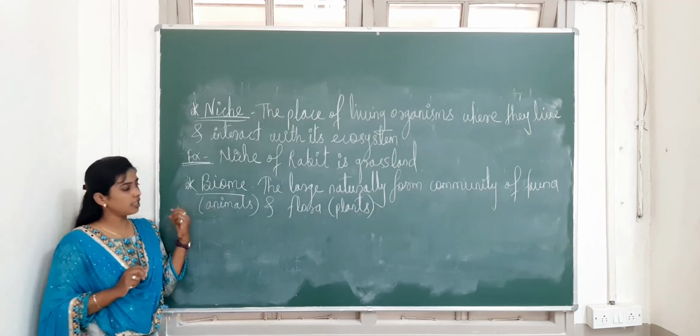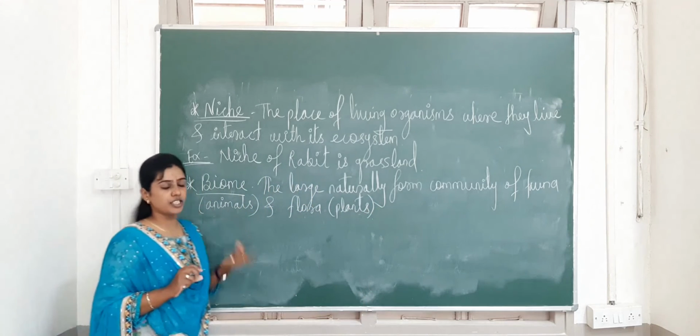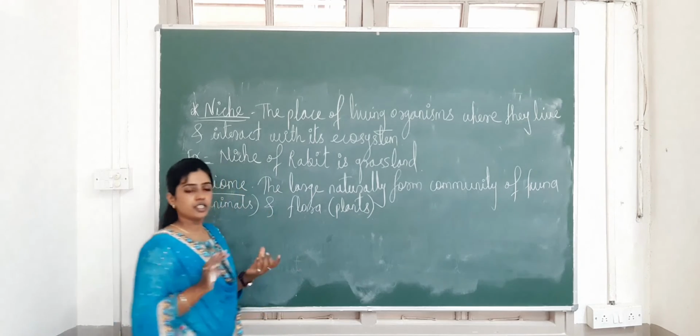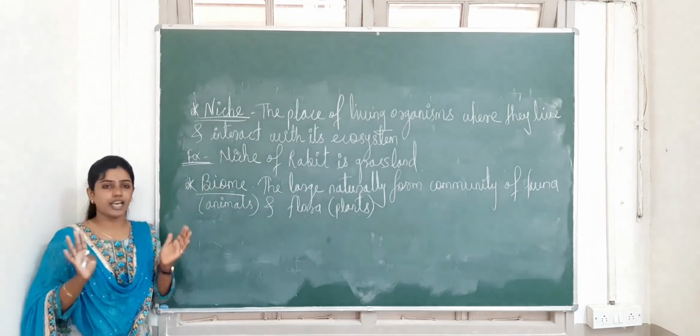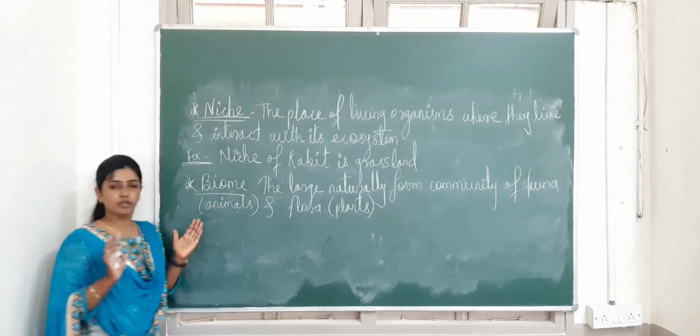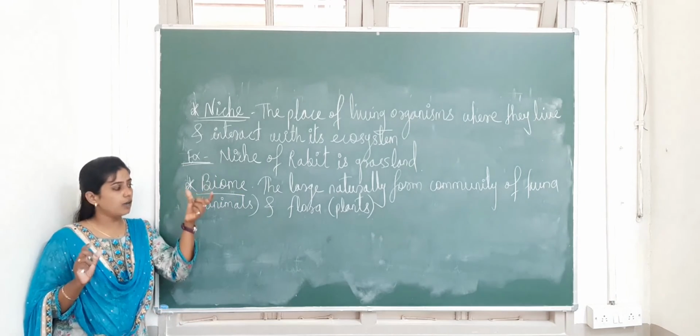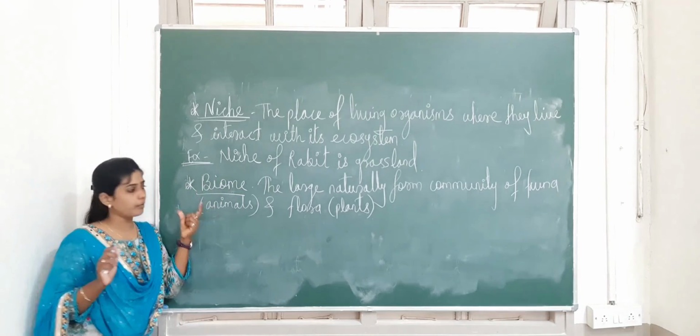Okay, you can see here biome. Biome means a large naturally occurring community. Naturally occurring means the community which is naturally present, and that is a community of fauna and flora. Fauna means, remember, the animals, and flora means the plants.